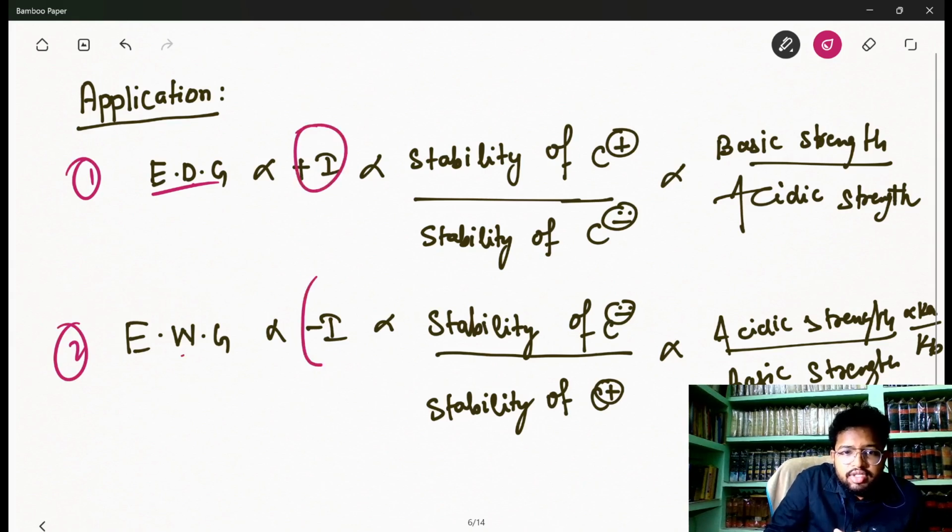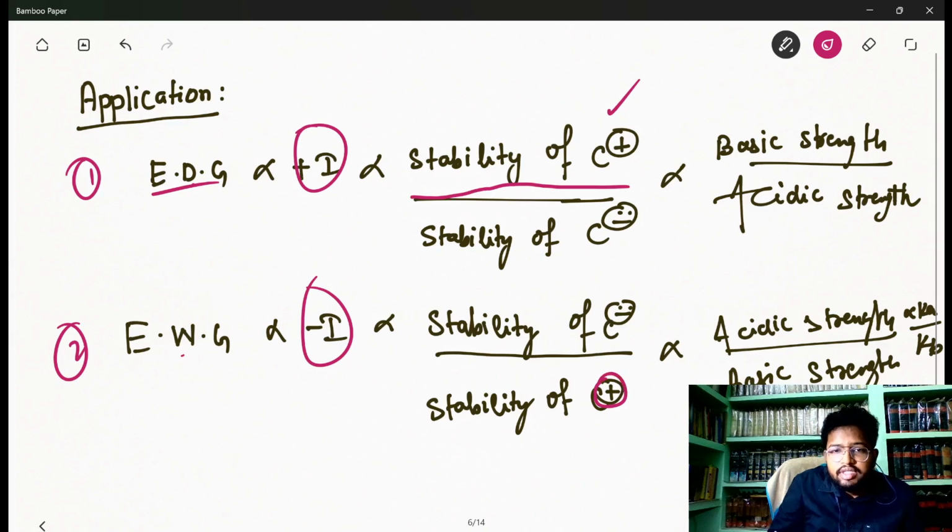Once you find them, an electron donating group will increase the stability of a carbocation, but an electron withdrawing group will decrease it. Similarly, an electron withdrawing group will increase the stability of a carbanion, whereas an electron donating group will reduce it. Same with acidic and basic strength: acidic strength is increased by withdrawing groups, whereas basic strength is increased by electron donating groups, right?